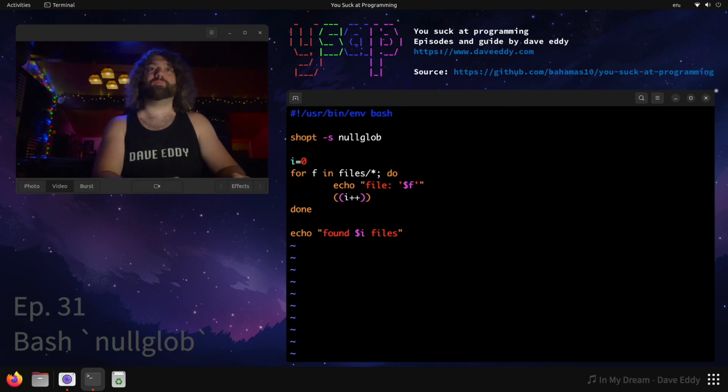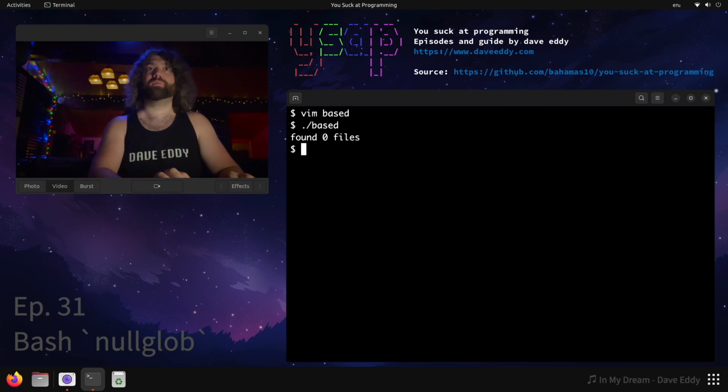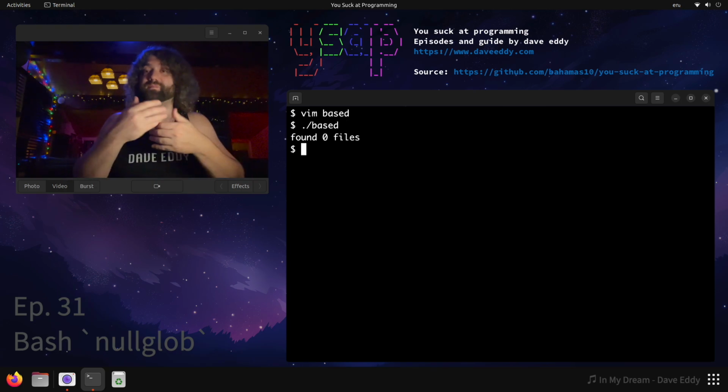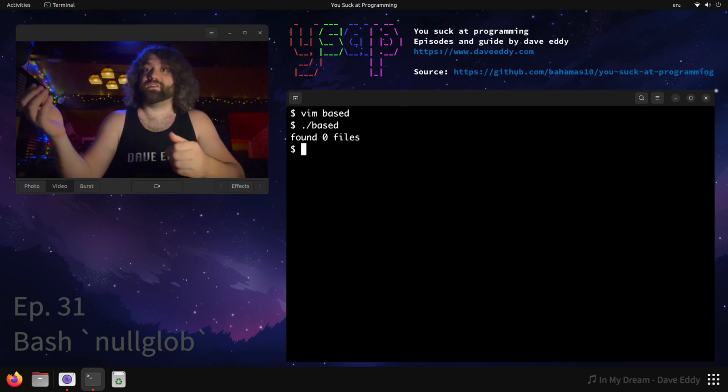So what happens if we run it now? Well, let's go ahead and run it. Bash script, run it. As we can see, we printed that 0 files were found because there are 0 files there. So that is how to use nullglob in bash.